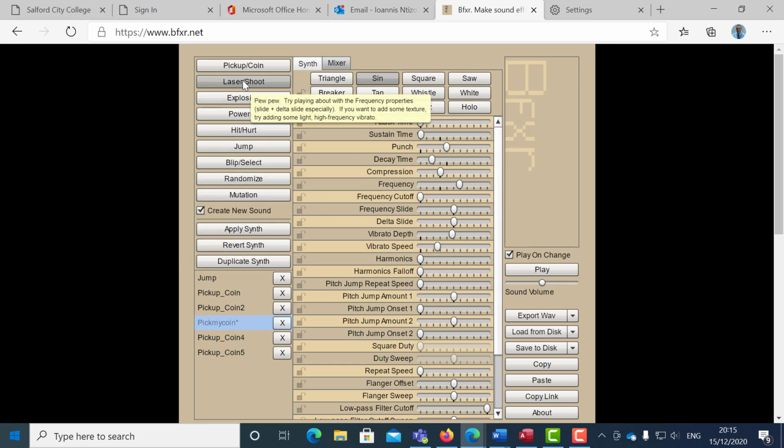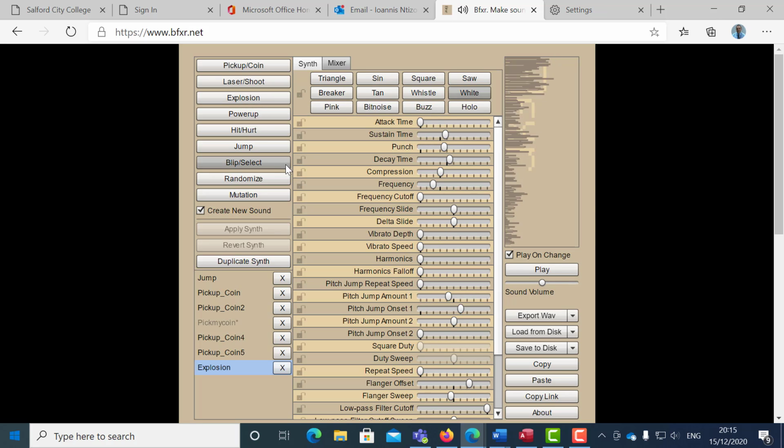Then I'm going to create an explosion. Okay, let's just change it a little bit. Okay, I'm happy with that. I'm just going to call it my explosion. And I'm just going to select export.